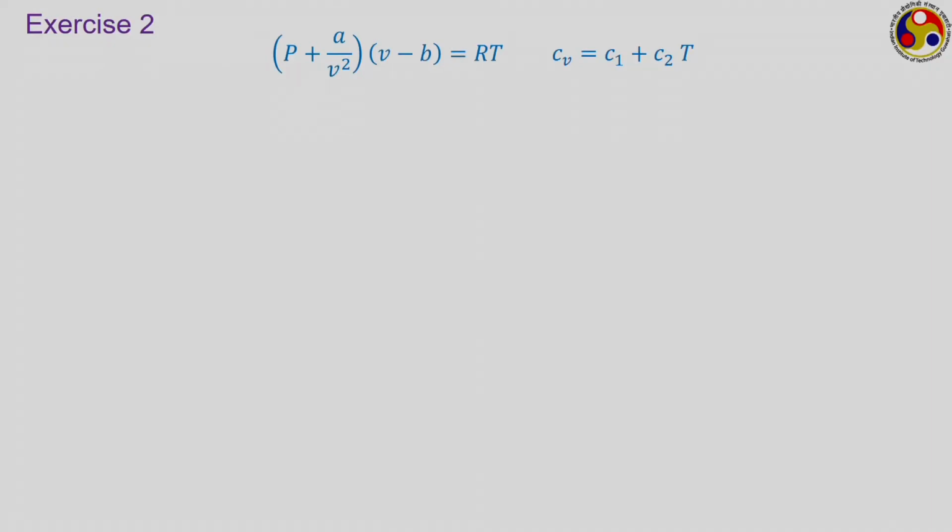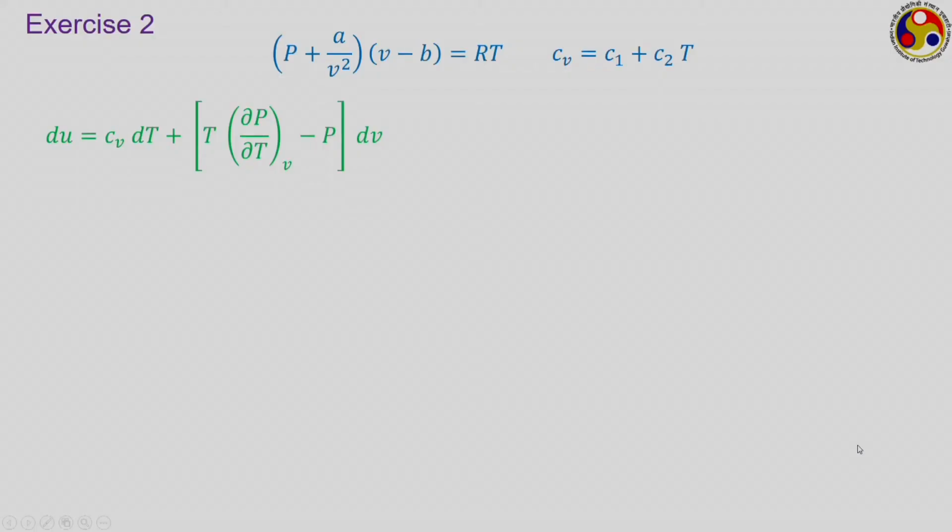Here we have another PVT relationship of this form, (P plus A upon V square) into (V minus B) is equal to RT. This is the very famous van der Waals equation of state. The development of this one will be part of the next module. Here we are just taking it for granted. And it is also given for this particular problem, Cv is a linear function of temperature given as C1 plus C2 into T.